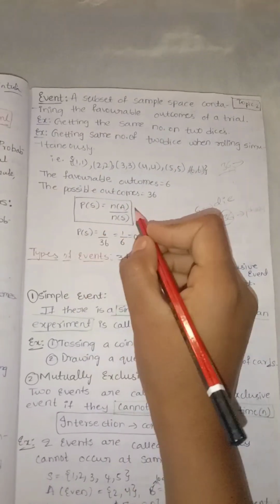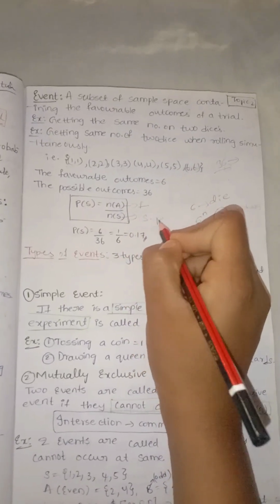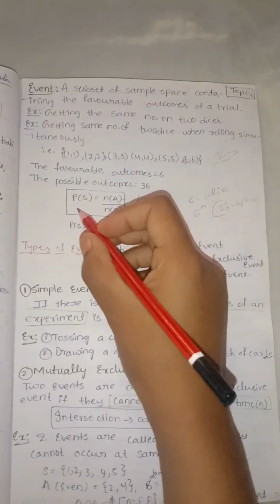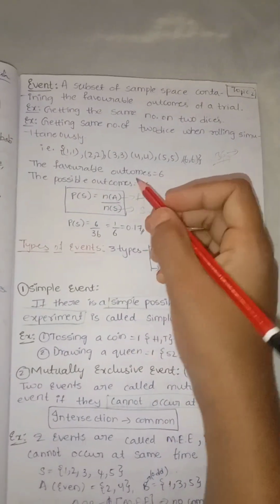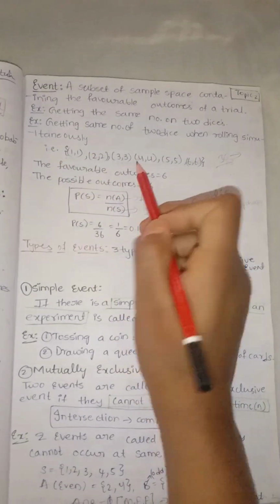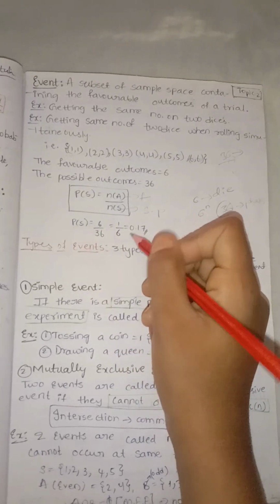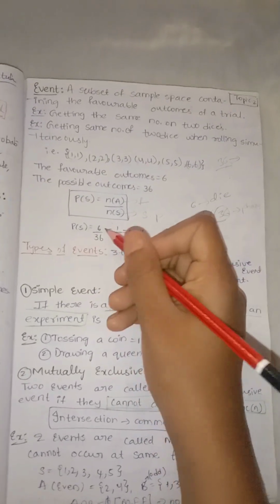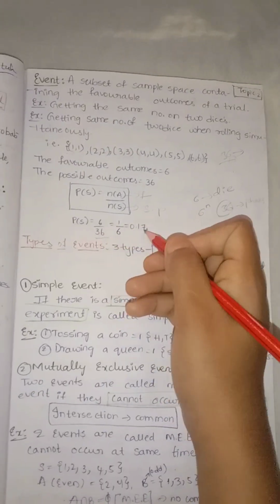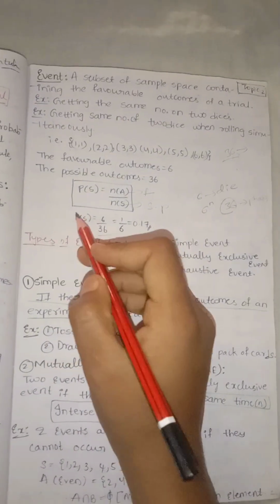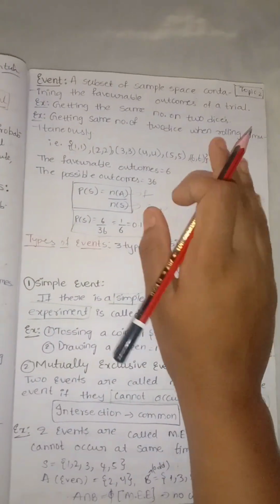The probability formula is the number of favorable outcomes divided by the total sample space or possible outcomes. For calculating, here we have 6 favorable outcomes divided by the total number of outcomes, 36. By calculating, we will get 0.17. You can write it like this as a direct answer, or you can reduce it to the fraction. In any way, you will get the answer and you will get good marks. Like that, this is the process of calculating probability.